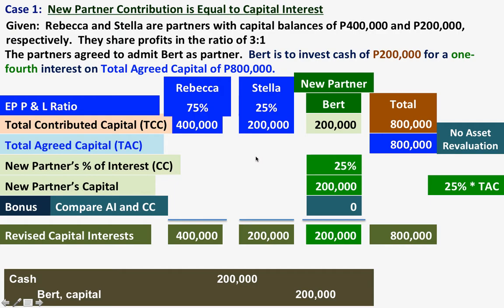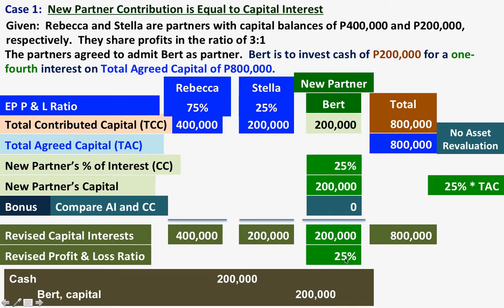However, in this kind of situation, to compute the revised profit and loss ratio, because it's not stated that we are going to compute it based on the revised capital interest, we are going to give Bert 25%. After giving Bert 25%, there is a leftover of 75%, and this 75% will be shared by Rebecca and Stella.